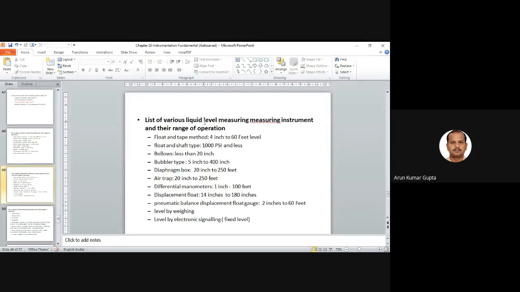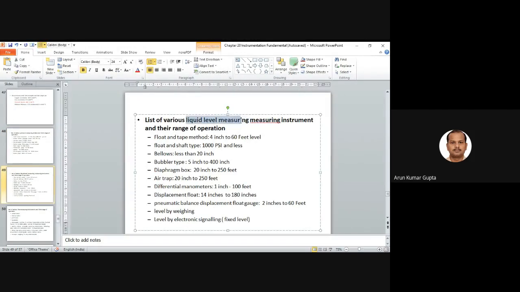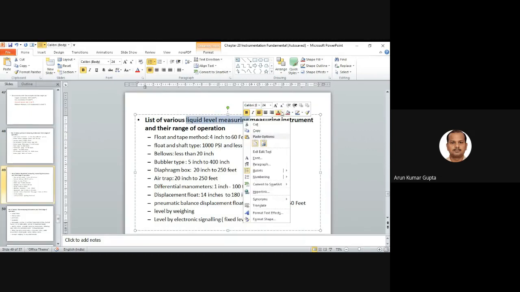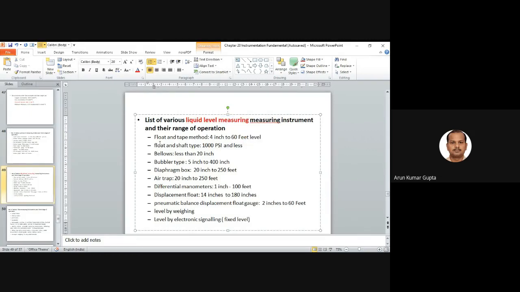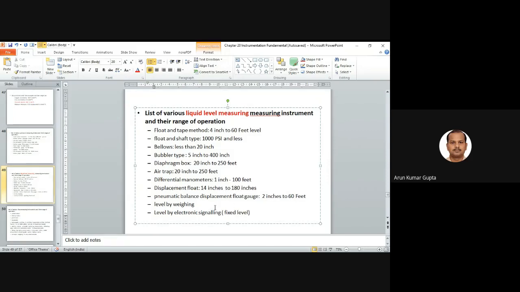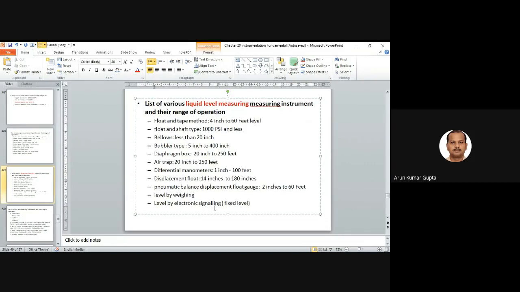And similarly, we have liquid level measuring. Just like we have the float and tape method that is used for 4 inches to 60 feet, float and soft type, bellows, bubble, diaphragm box. Even I have not discussed the liquid level measuring instruments. Okay, I will try to cover this also. So we have different types.